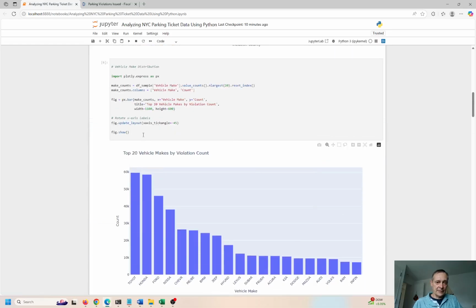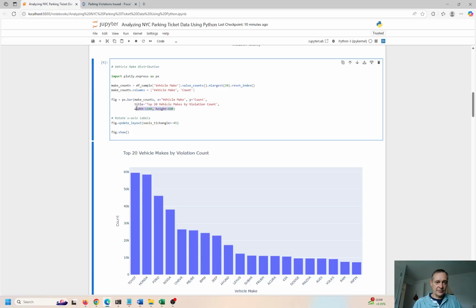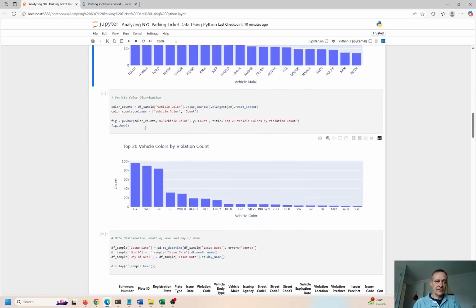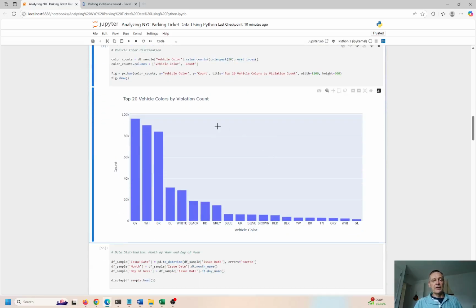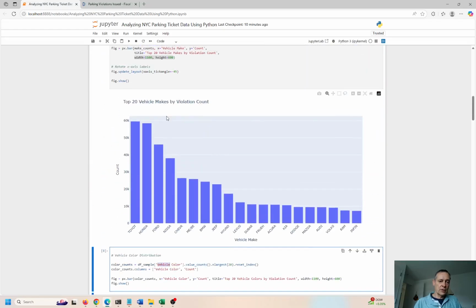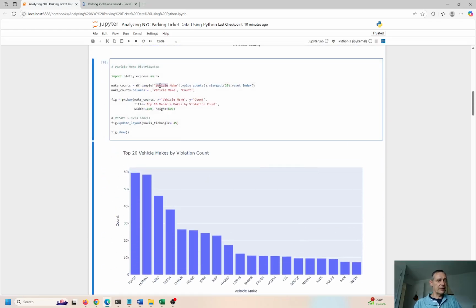So I like that. I'm going to change this chart just a bit. I like to make these pretty consistent. I like the width to be 1100 and the height to be 600 or 800, depending on what I'm doing. So let me just refresh this right here, and I'll share all this code with you guys later today. So top 20 vehicles by violation count. You can see the same thing over and over again. Value counts, n largest is 20. We reset the index. We're getting the vehicle color; before we got the vehicle make. So very similar type of thing. We can create a temporary data frame right here, make counts. Then we use that data frame right here.